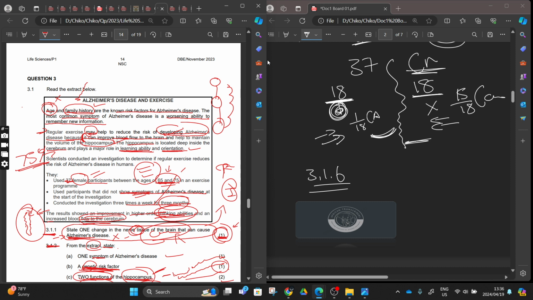Because we see that exercise can improve the blood flow to the brain, right? While the blood flow is improving to the brain, this will help to maintain the volume of the hippocampus. The information that the hippocampus is located deep inside the cerebrum, you're going to skip it, and then it plays a major role in learning, so you say this will improve our learning ability and orientation. Why are you saying this? Because these are the things that are affected when you have Alzheimer's. Your learning ability decreases, you have memory loss, you get confused, right?